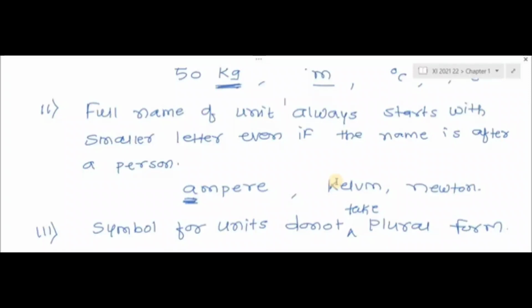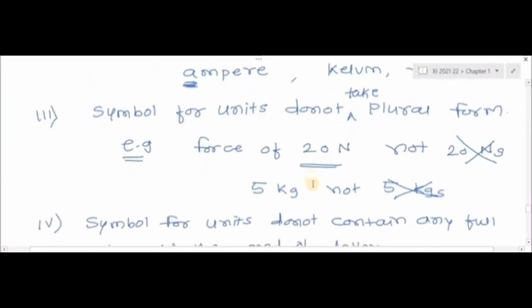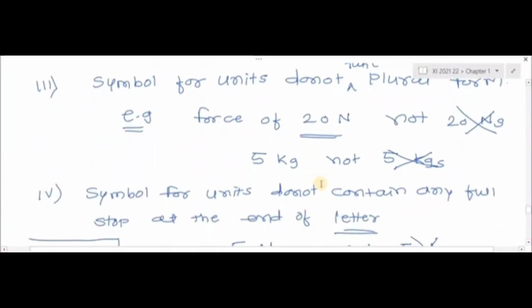Okay. Then the third rule says that symbols for units do not take plural form. Always use the singular form of the symbol. Means if 20 newton is there, then according to the plural, 20 is a plural number, so we would write 20 newtons. But here it is not correct. While writing the unit, we have to use the symbol in singular form. Though it is 20, it is newton.